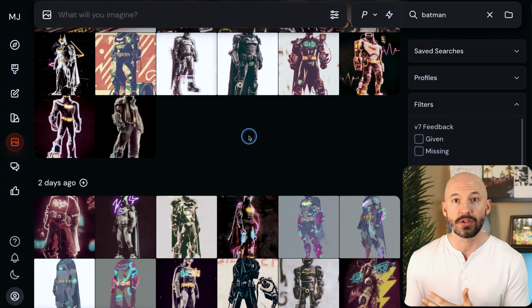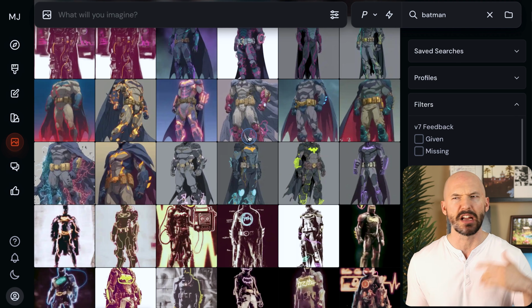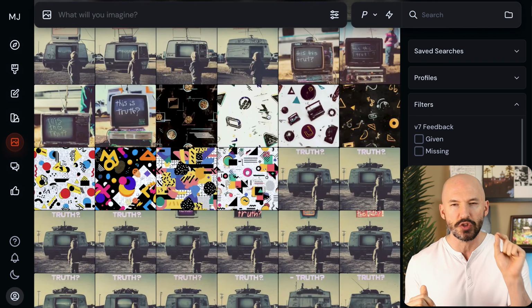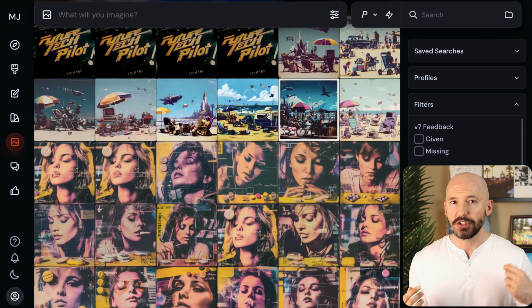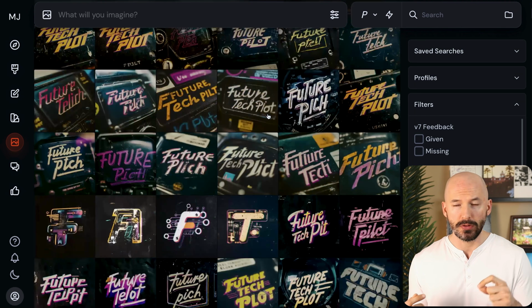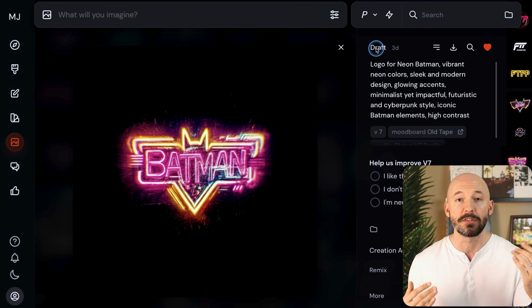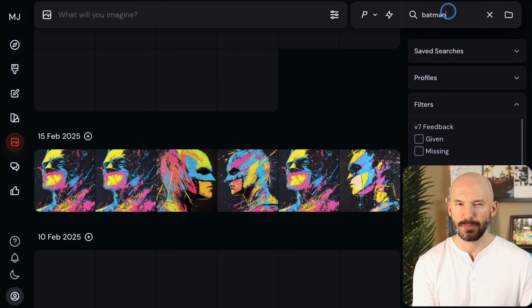Right now it seems like you can't search your gallery for images made in draft mode. This kind of drove me crazy the other night. I was looking for a picture, I knew when I created it, I knew the prompt, but I couldn't find it using the search bar in my gallery. Eventually it clicked that I had to just scroll, but hopefully this can be changed in the future considering how important draft mode is going to be. You see how it disappears?